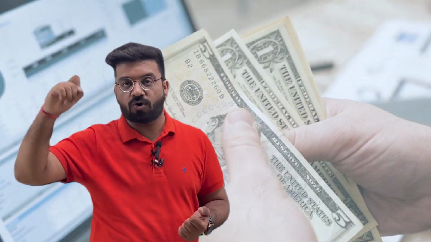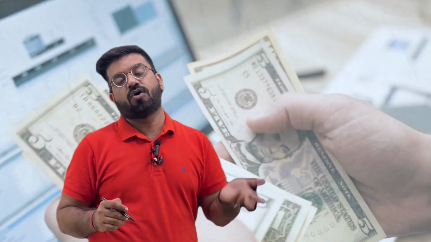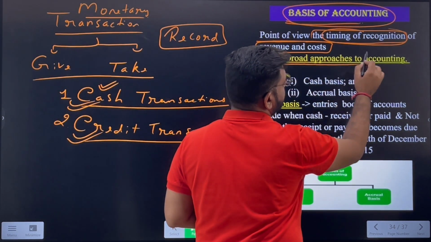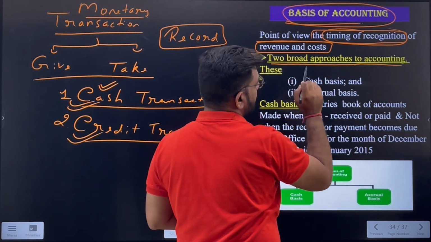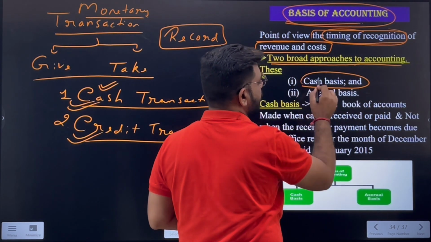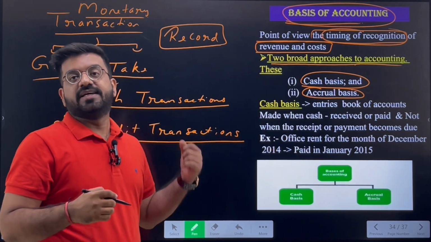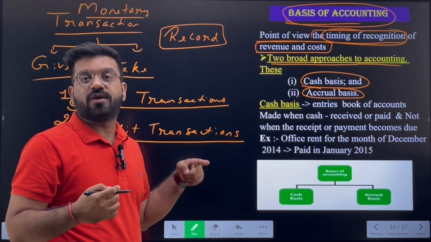When we record the transaction is told by the recognition concept. It simply says the time when you will recognize the transaction, then only you will be able to record it. So when it is to be recorded, when the cash is paid or not paid, when the cash is received or not received. As I just told you, there are two main broad approaches to accounting: the cash basis and the accrual basis. Cash basis only records the cash transactions, accrual records both of them.